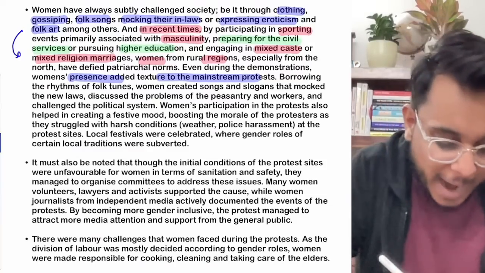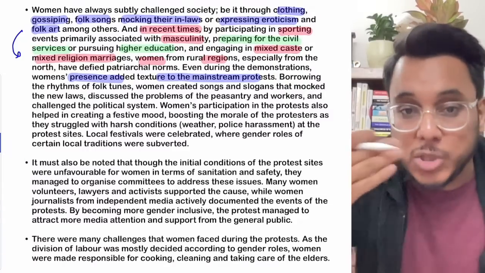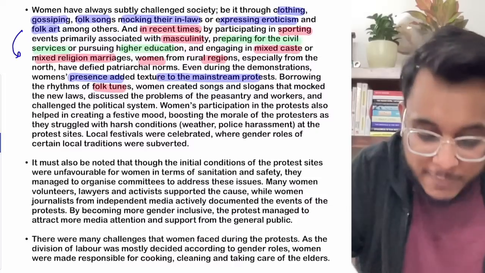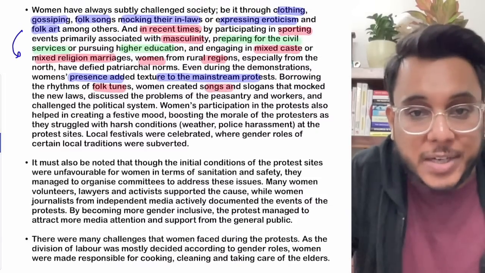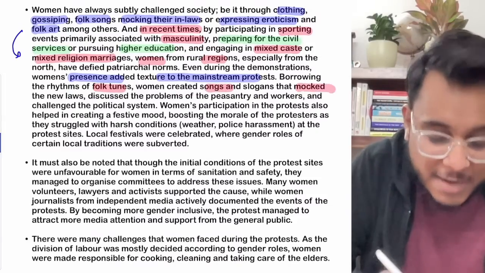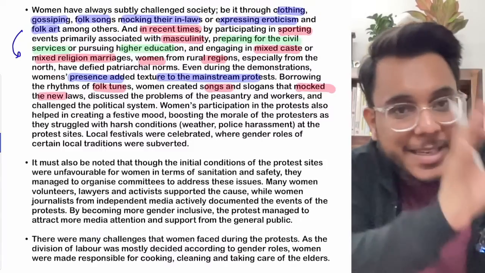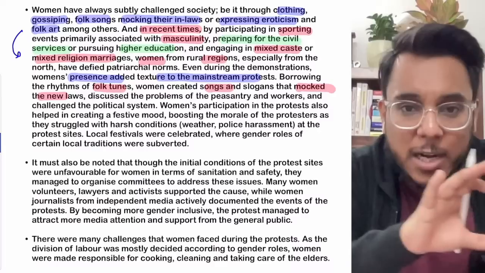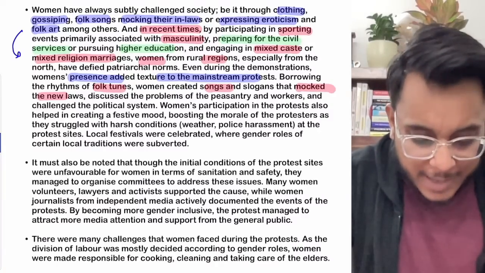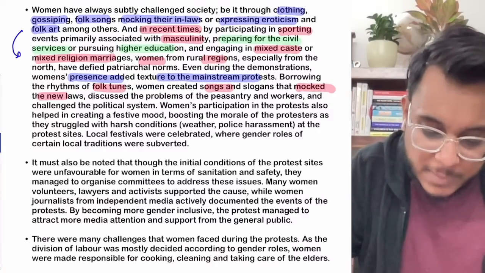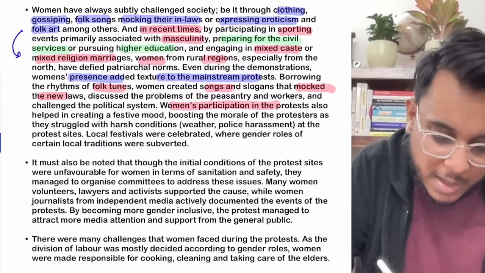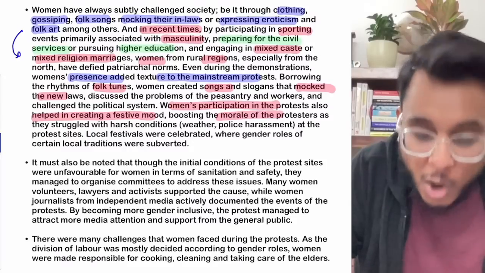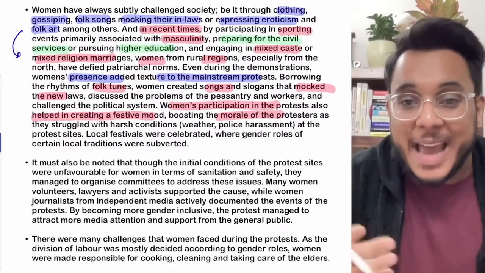Basically women came, and women in the farm movements boosted the morale by singing folk songs. Women created the slogans, women created the songs. Even in a very creative way, they mocked these new laws and criticized the government. Women's participation created a festive mood, and the morale of the protesters was enhanced by this.